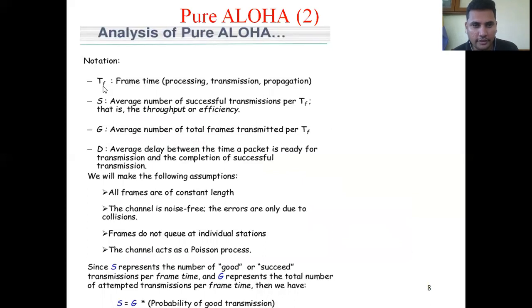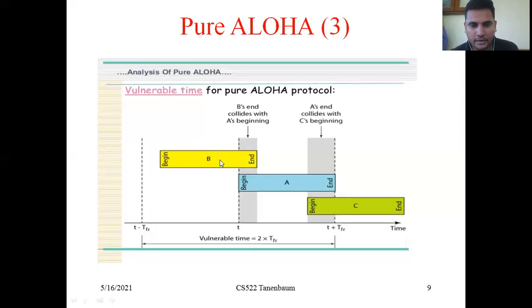I think you guys know TF. TF is the frame time. So T plus TFR, T minus TFR. In this way, we calculate the vulnerable time as 2 times TFR.